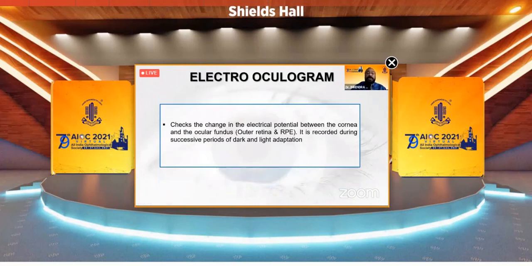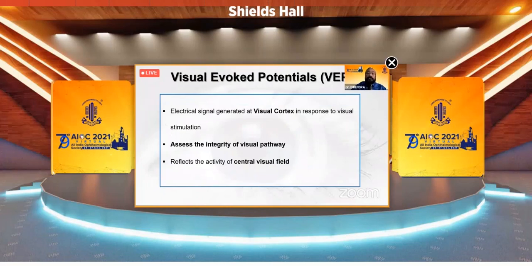Electrooculogram checks the change in the electrical potential between the cornea and the ocular fundus, that is outer retina and retinal pigment epithelium. It is recorded during successive periods of dark and light adaptation. Visual evoked potential: the electrical signal is generated at the visual cortex in response to visual stimulation. There are two ways. If you have a multi-channel VEP machine, then it can examine up to the visual cortex. If you don't have a multi-channel machine, it checks up to the optic chiasma.